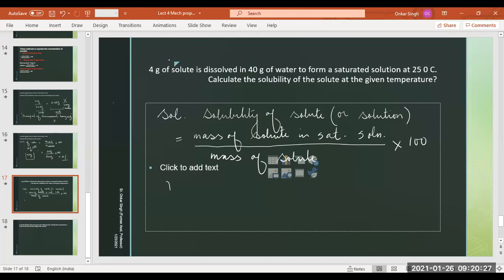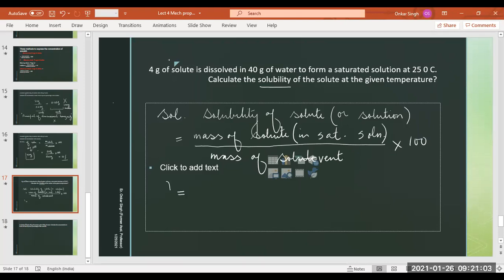Remember, solubility is the mass of solute in a saturated solution divided by the mass of solvent. Solubility is never calculated as mass of solute divided by mass of solution. Remember that.